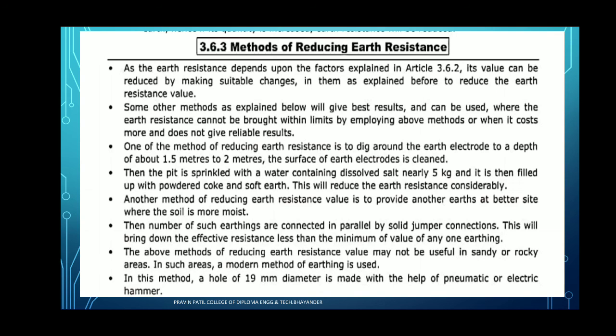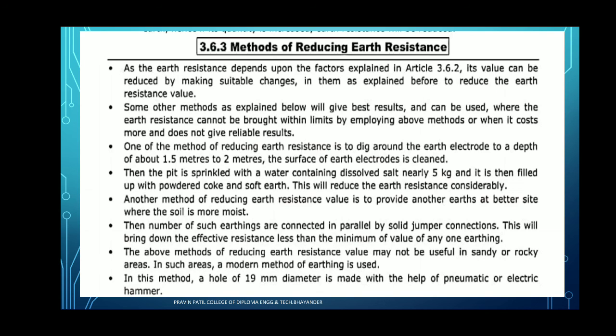Another method of reducing earth resistance value is to provide another earth electrode at the other side. Then a number of earthings are connected in parallel by solid connection, and this will bring down the effective resistance below the minimum value of earth resistance. The above method of reducing earth resistance value may not be useful in sandy or rocky areas. In such areas, the modern method of earthing is used.